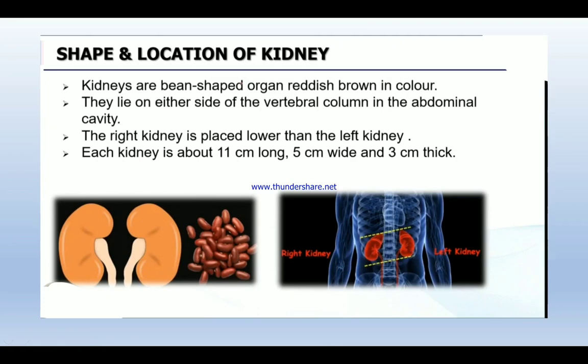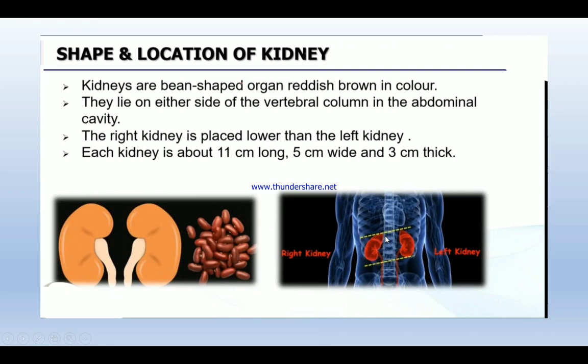The right kidney is placed lower than the left kidney. Can you notice? The right side kidney is lower compared to the left kidney. This is because the liver takes up much space on the right side. See, the liver is there on the right side.